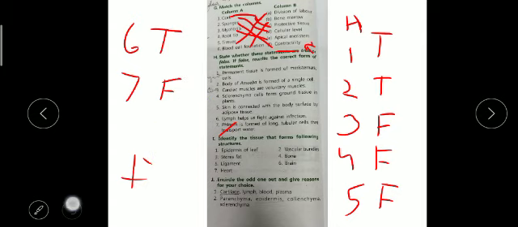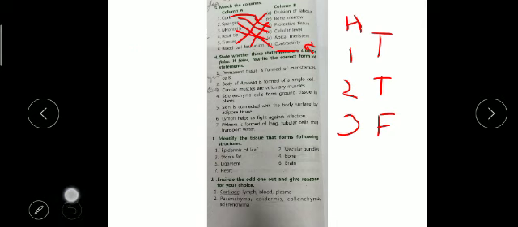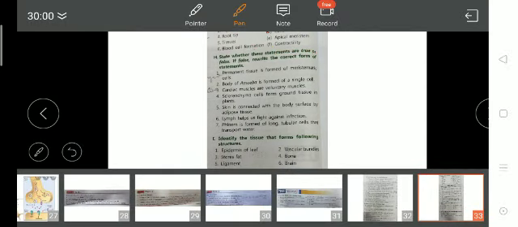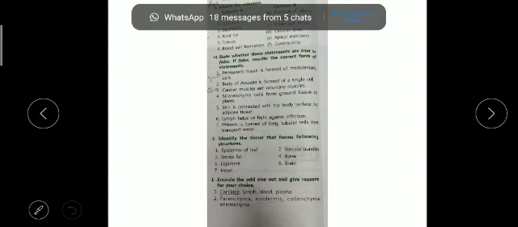Now identify the tissue that forms the following structure. I part I am just telling you. In this, the first one is epidermis of leaf. Epidermis of leaf will be protective tissue. Write down protective tissue.